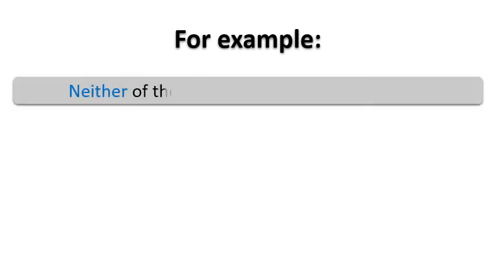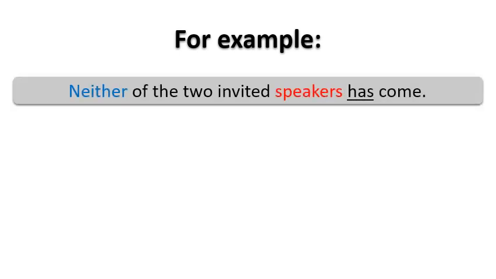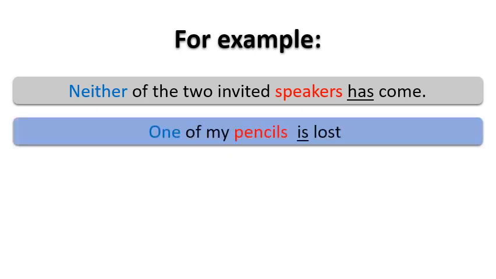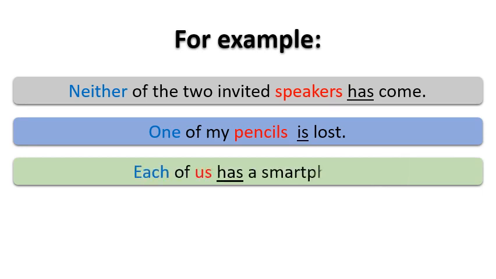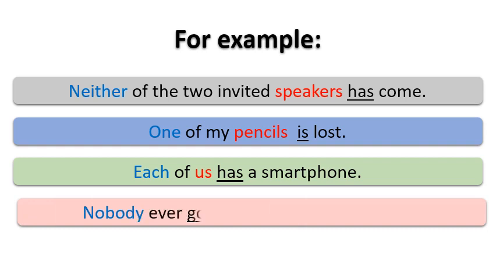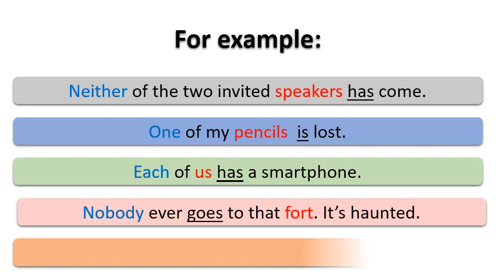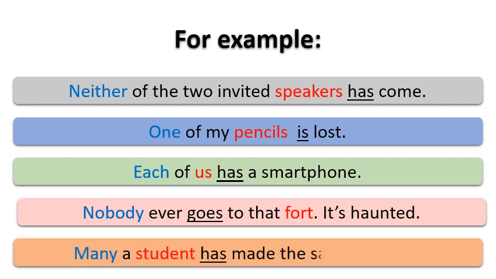To clarify it, let's see some examples. Neither of two invited speakers has come. Number 2, one of my pencils is lost. Number 3, each of us has a smartphone. Number 4, nobody ever goes to the fort. It is haunted, or it's haunted. Number 5, many a student has made the same mistake.